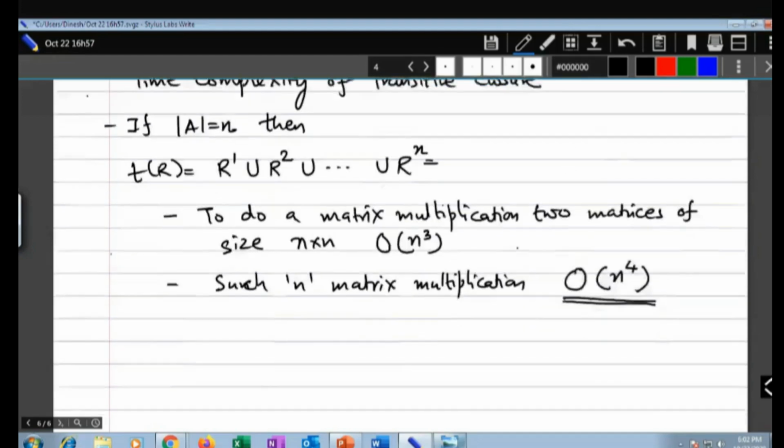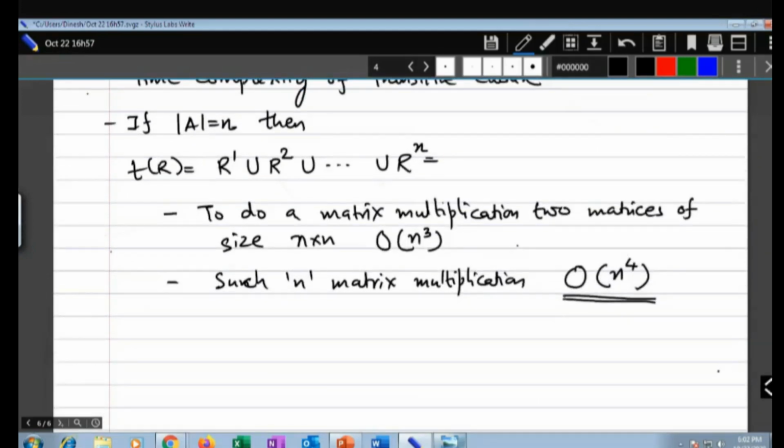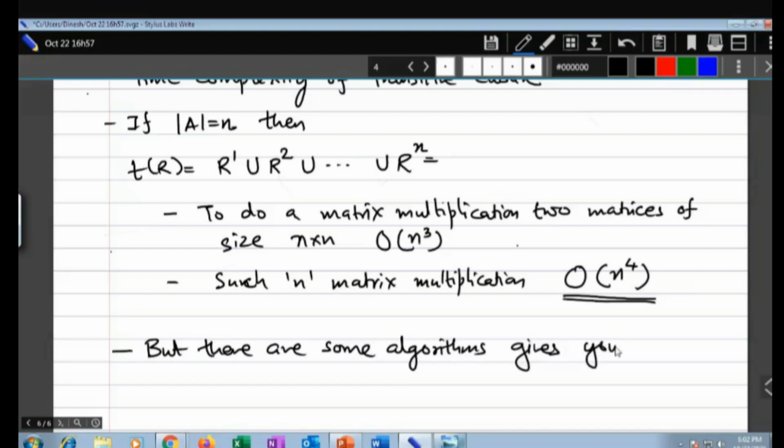That's why I said finding the transitive closure is a little time complex. But there are some algorithms which give you a lower time complexity than this, less than big O of n to the power 4. They give you a time complexity of big O of n cube, and this is okay.